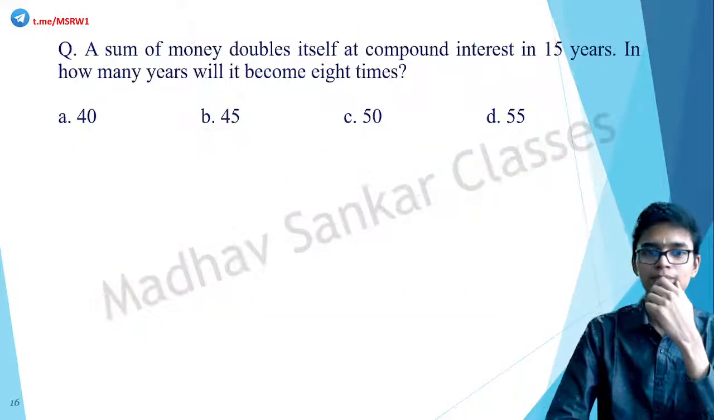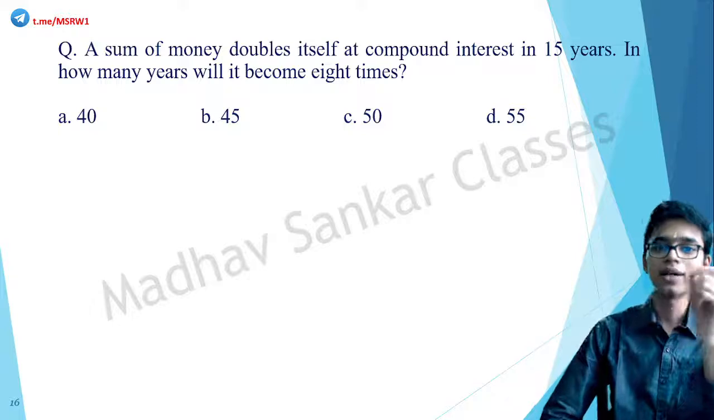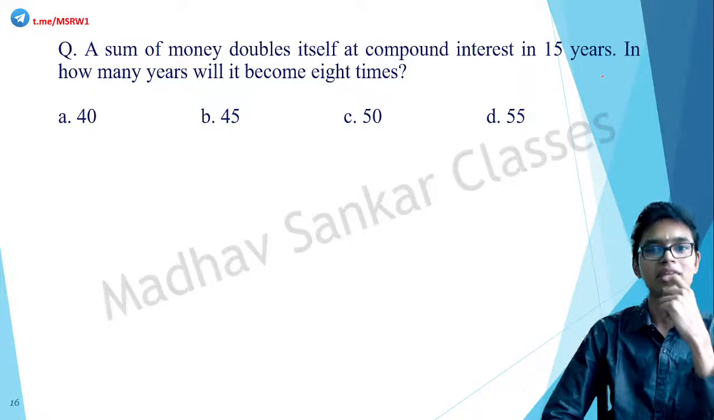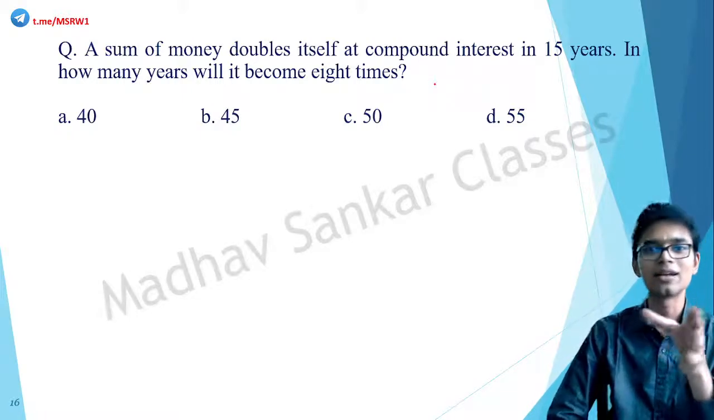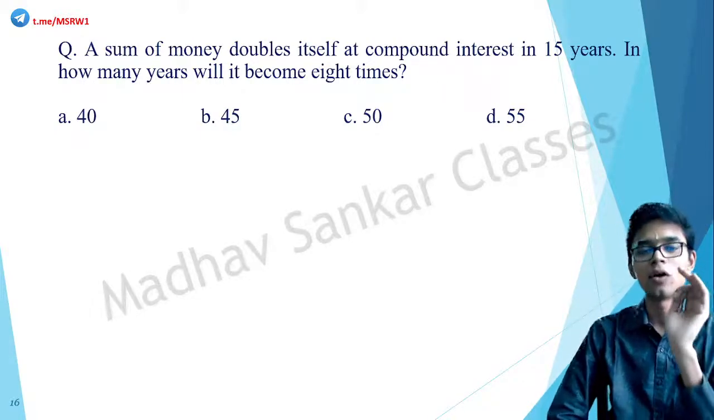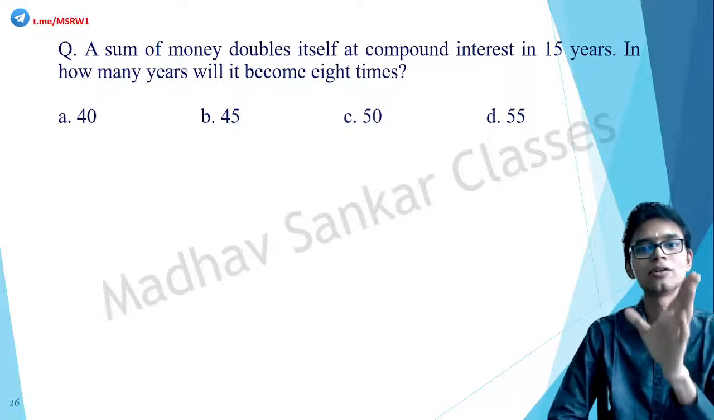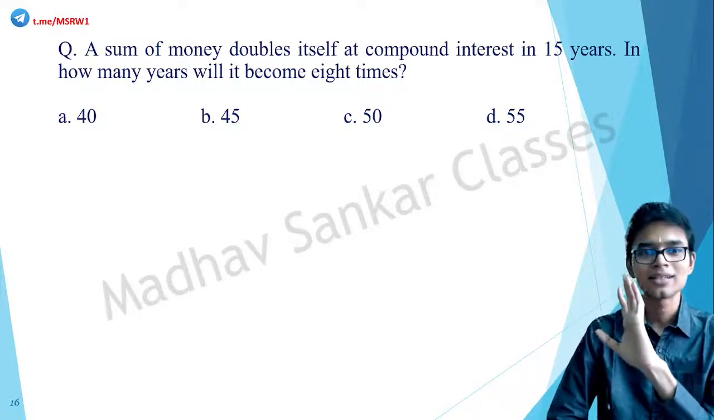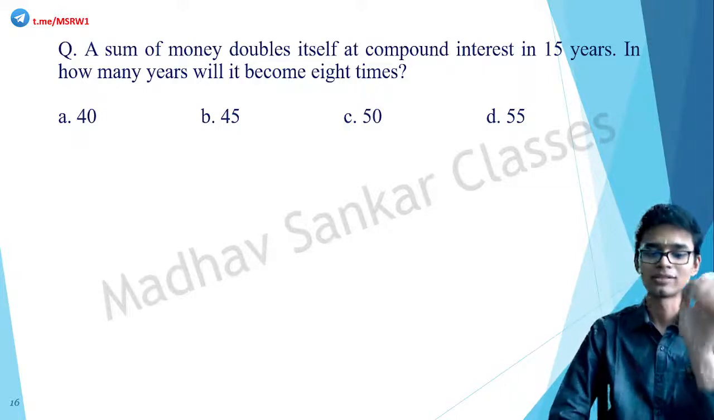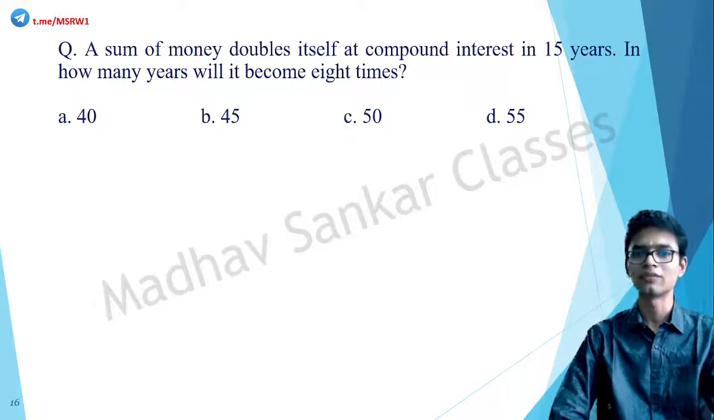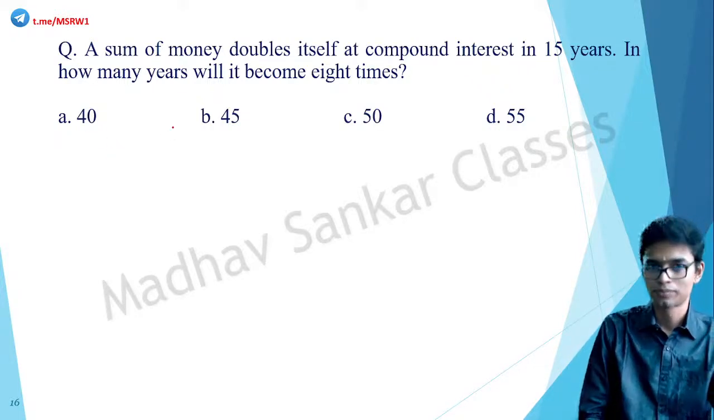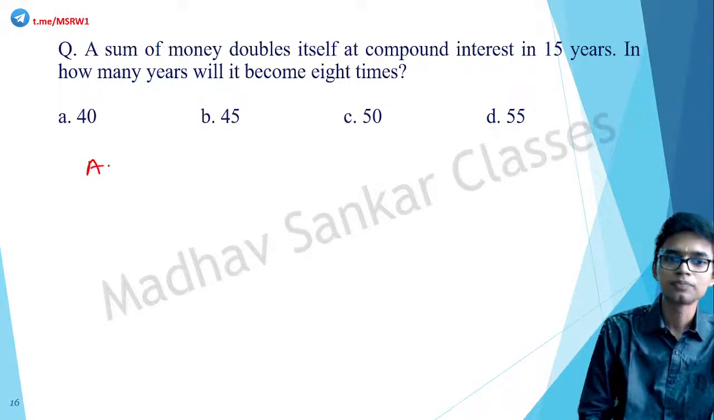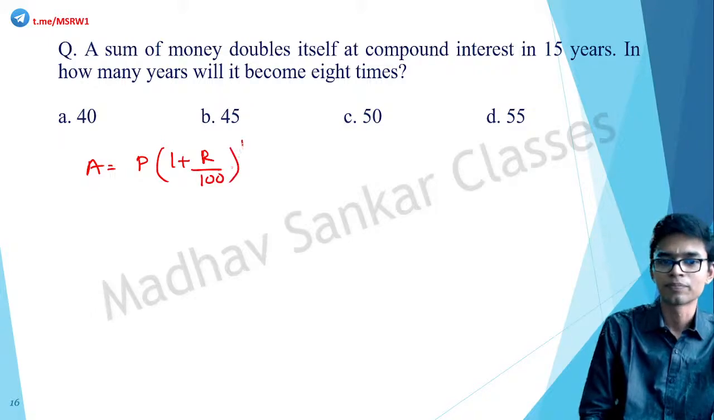Okay, moving on. A sum of money doubles itself at compound interest in 15 years. In how many years will it become 8 times? We did the same question regarding simple interest earlier. There, all we have to remember was SI is equal to principal. Correct? So how do we do the same in compound interest? Same concept, same methodology, nothing different. What is the formula for say amount? Amount is equal to P into 1 plus R by 100, the whole raised to T in compound interest.